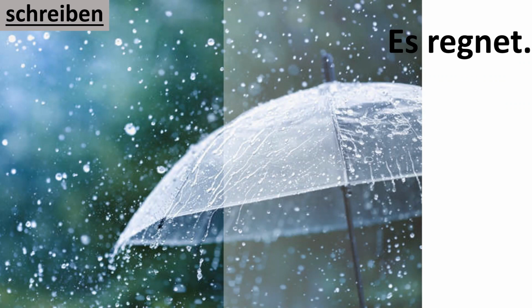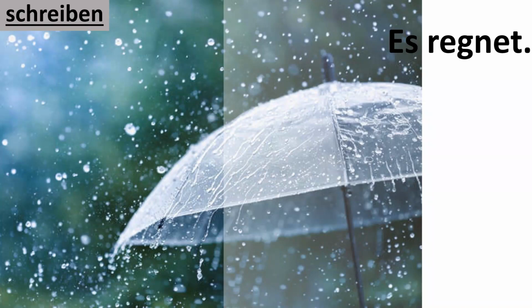Es regnet. Okay, so it is raining, es regnet. Now, there's a difference here in the sentence. So we say es ist, but now we're saying es regnet, because regnet here is actually the verb, it is not an adjective.